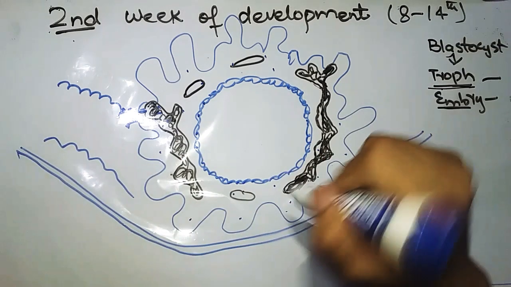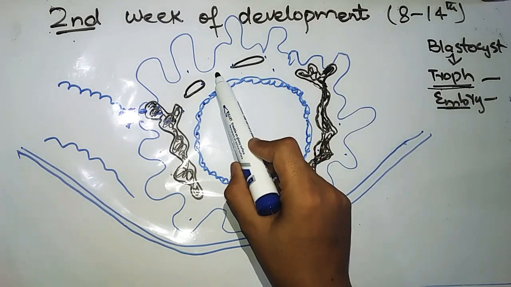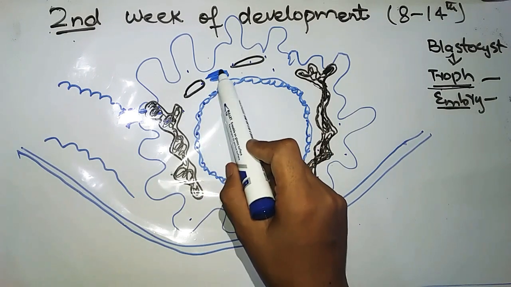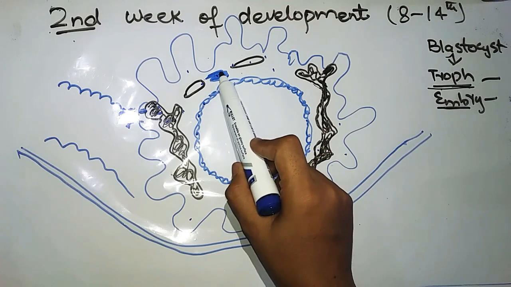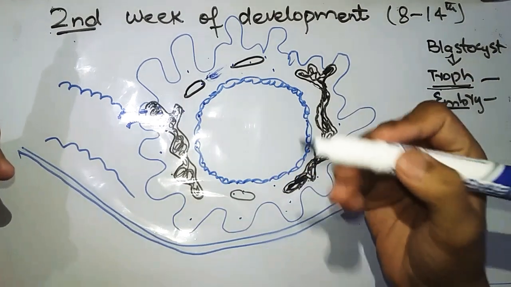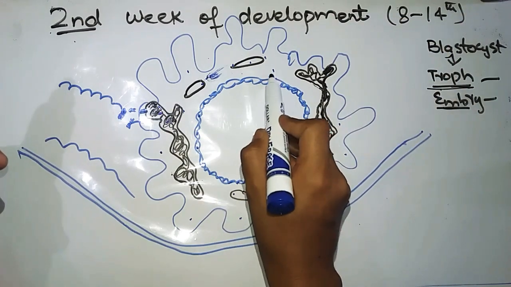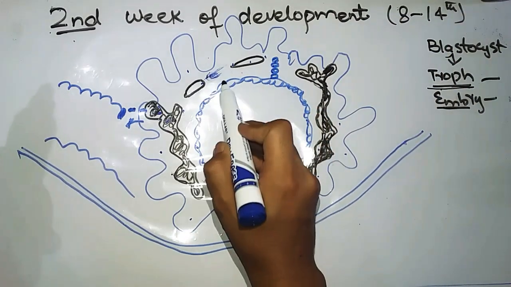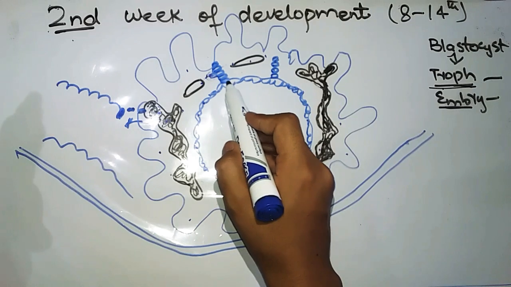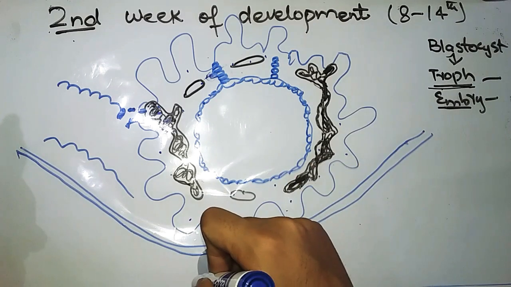Now we will talk about trabeculae. The term trabeculae is nothing but the syncytiotrophoblast present between two adjacent lacunae. This region of the syncytiotrophoblast is trabeculae. Now let's talk about primary chorionic villi. What are primary chorionic villi? The cytotrophoblast will project into the trabeculae like this. Here another villus is formed, and these projections of the cytotrophoblast are named primary chorionic villi.